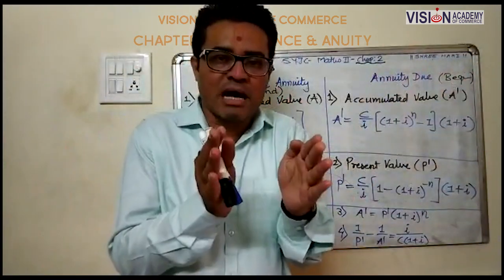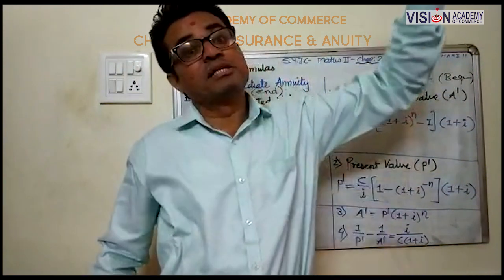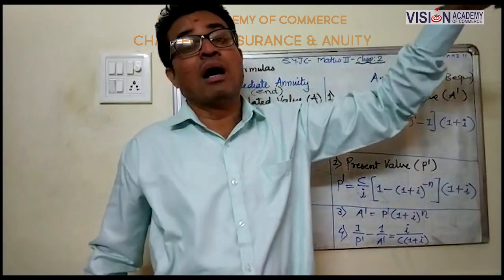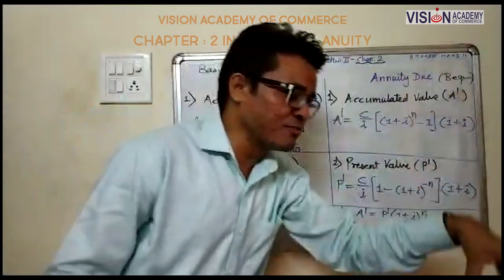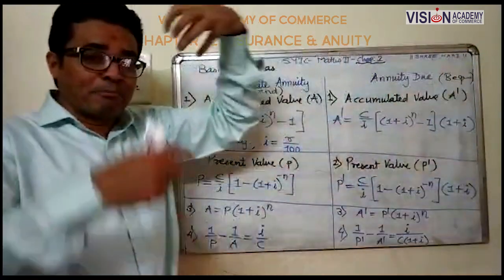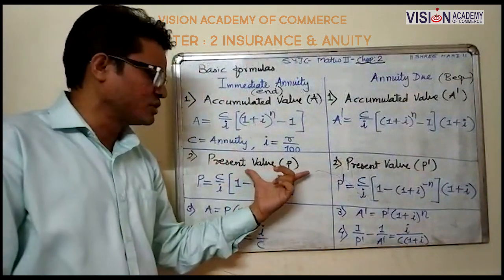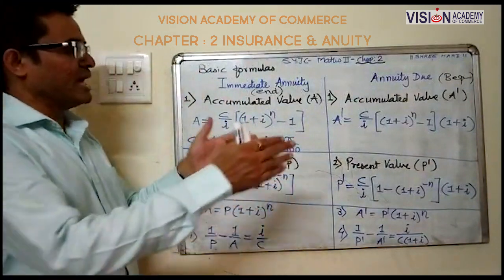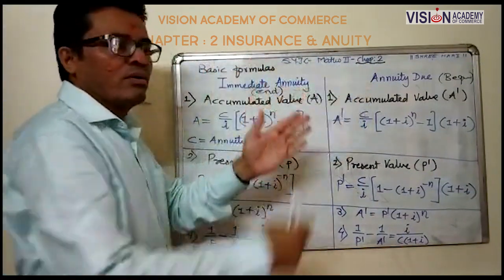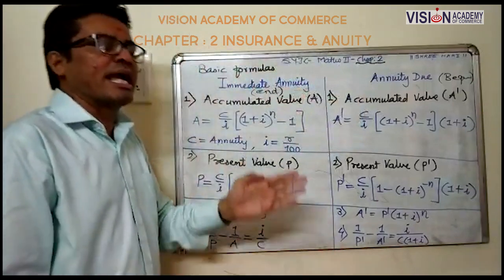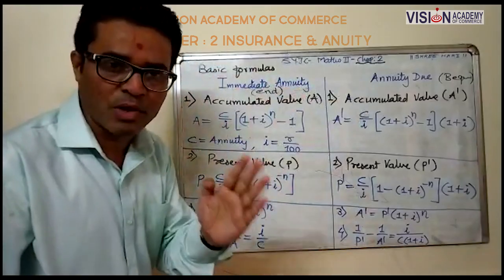So as per the example, 5000 आपके पॉकेट से इन्वेस्ट हुआ था, 6105 वो आपका फ्यूचर वैल्यू था, एक्यूमुलेटेड वैल्यू. And same 5000 का अगर मैं प्रेजेंट वैल्यू काउंट करूं, it may be 4300 something. So that is your present value. So with the help of this formula of immediate annuity and annuity due, we can easily solve the entire exercise of 2.2. Understood this formula? Okay.